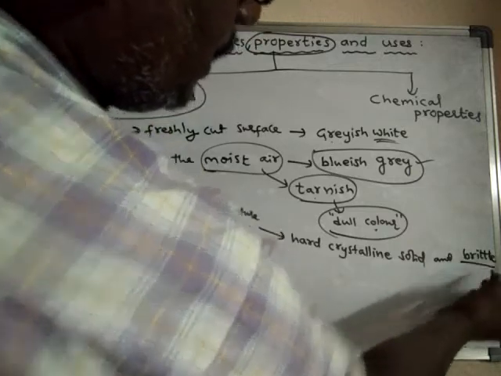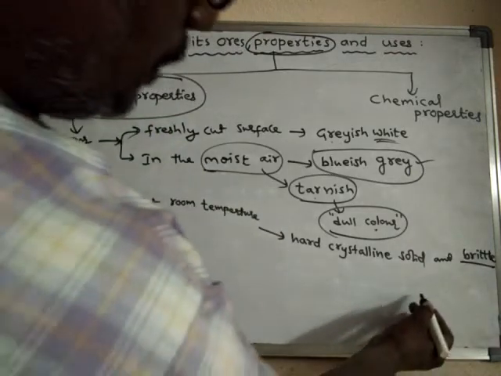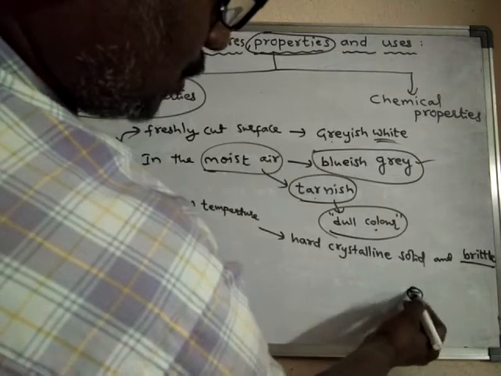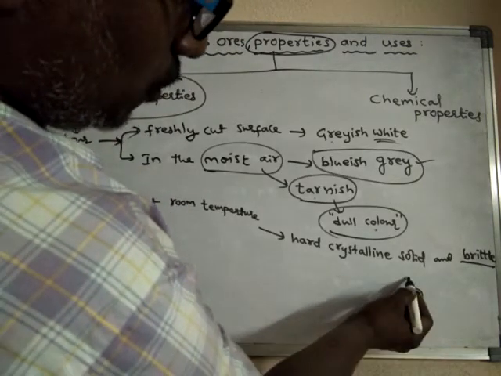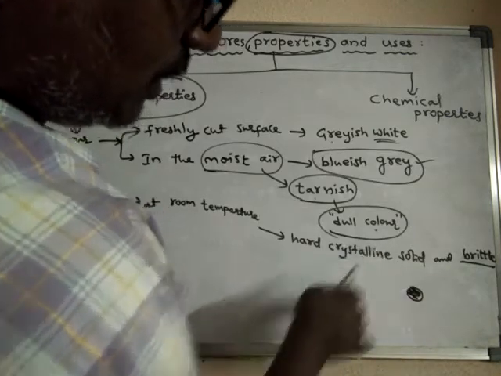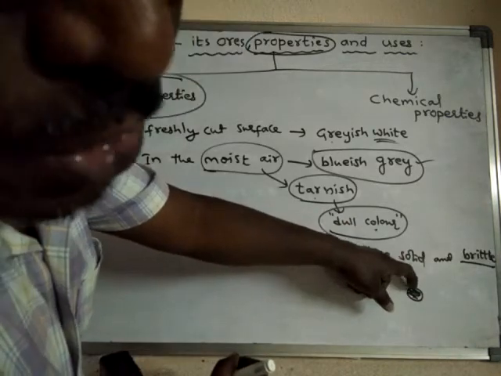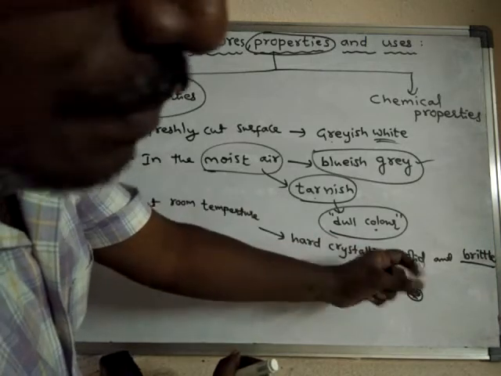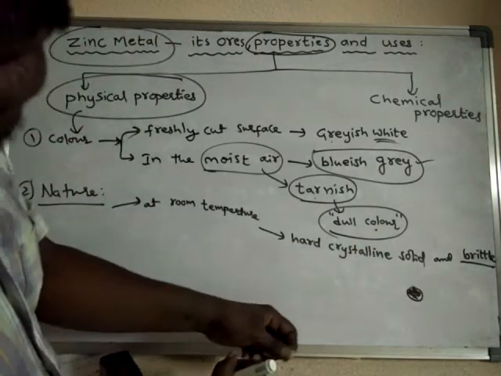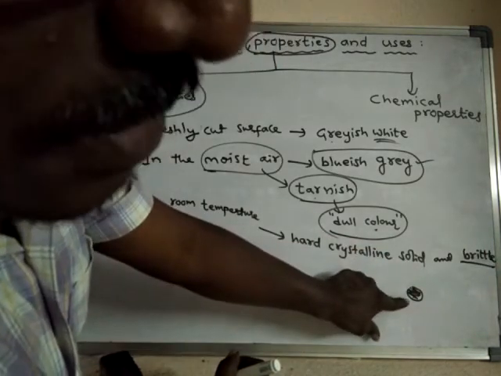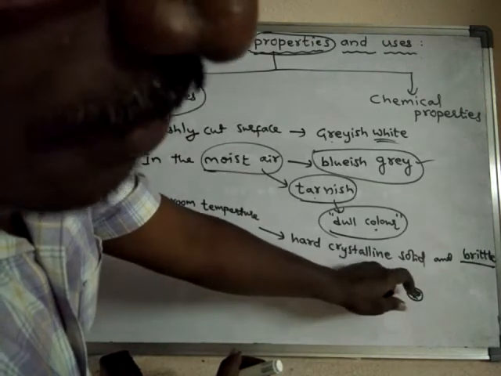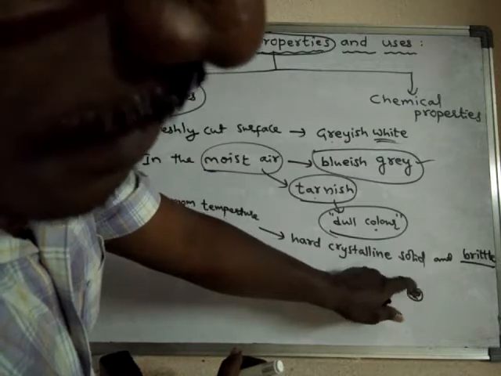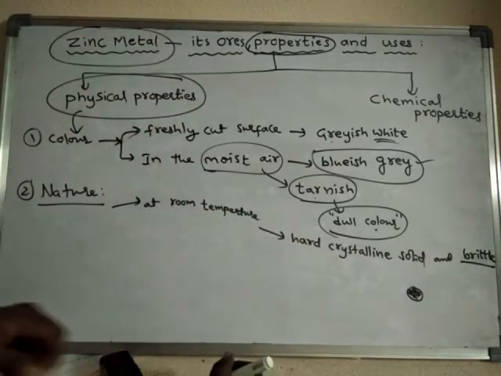Brittleness means if any material is brittle and you apply some force on it, it will break down into pieces. Such a material is said to be brittle in nature.